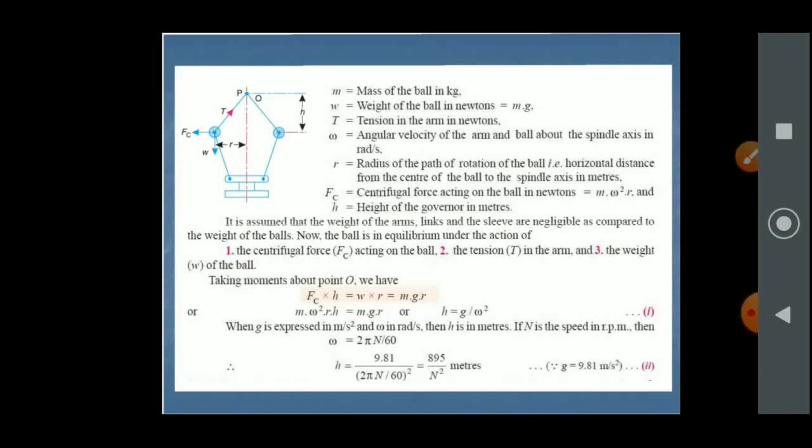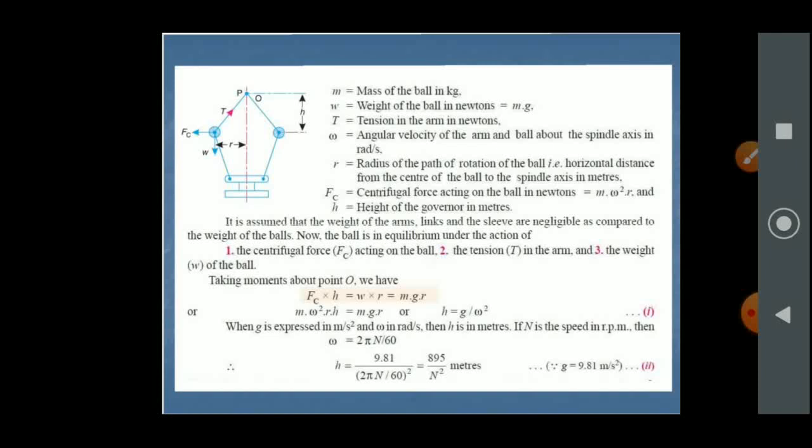Fc shows the centrifugal force acting on the ball in newtons, which is equal to mass into square of angular velocity into radius, and h shows the height of the governor in meters. It is assumed that the weight of the arms, links and the sleeves are negligible as compared to the weight of the ball.